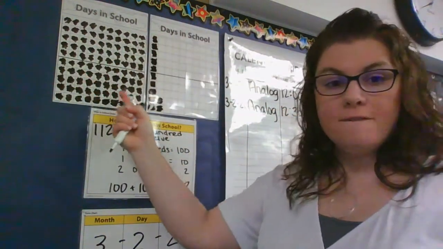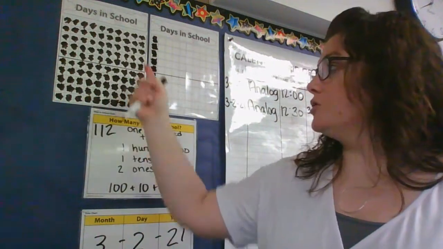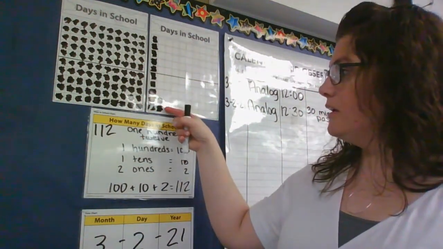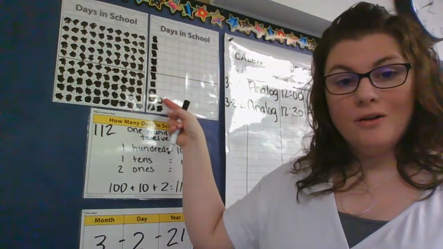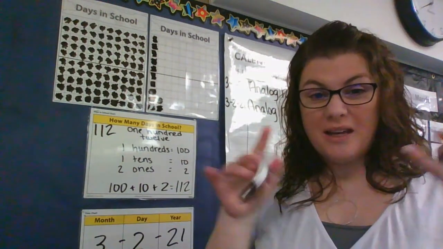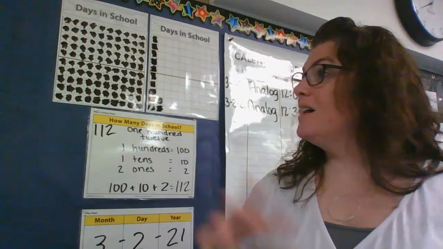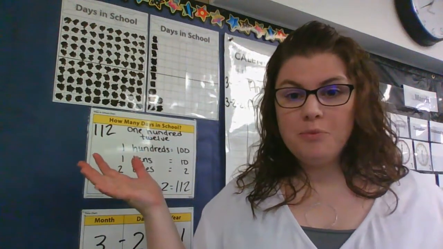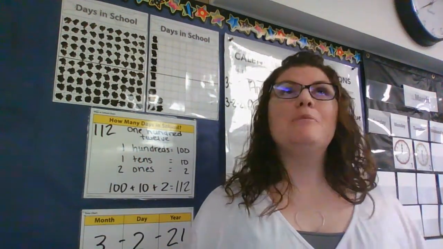Okay, finally we have to color in another day on our days in school chart. So remember, we have a full 100 days colored in. So we have 100, 110, 111, 112. And that's why we learn how to group count and how to count by tens, hundreds, twos, all the things, because it helps us count faster. Look at how fast we just counted to 112. Easy peasy lemon squeezy.